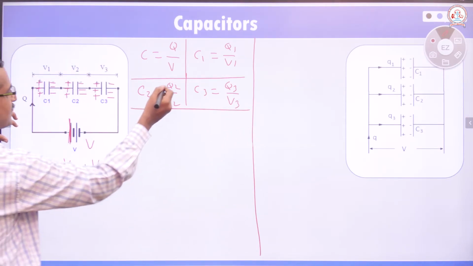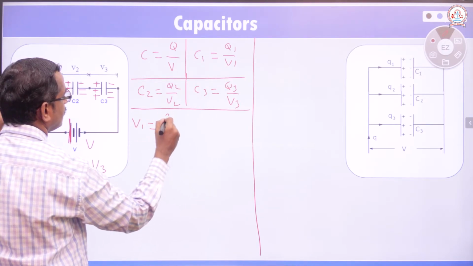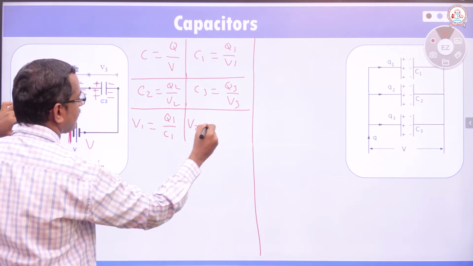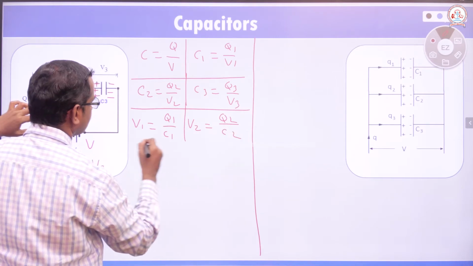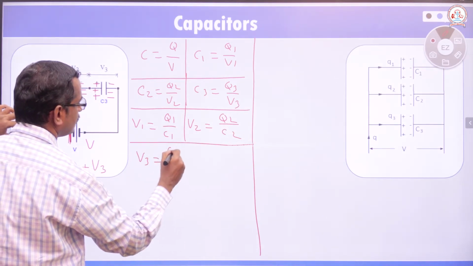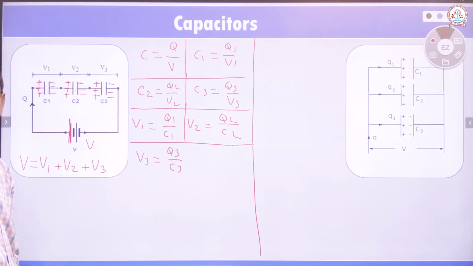From this we can write that V1 is equal to Q1 divided by C1, V2 is equal to Q2 divided by C2, and V3 is equal to Q3 divided by C3.